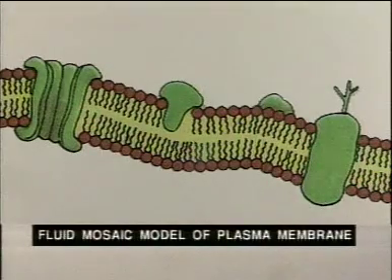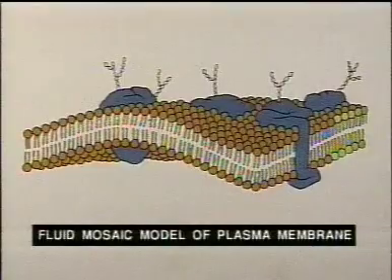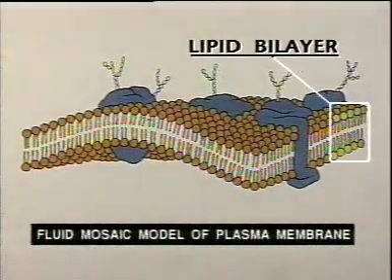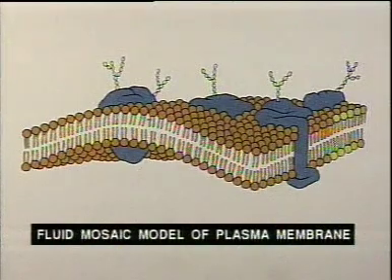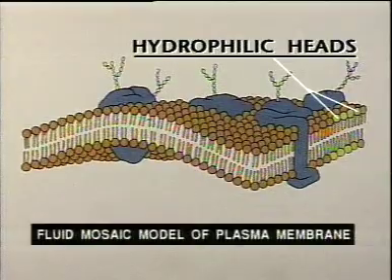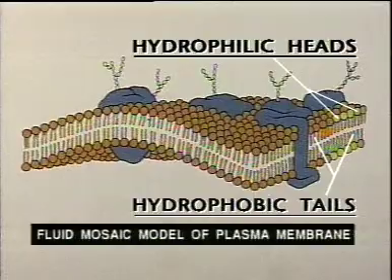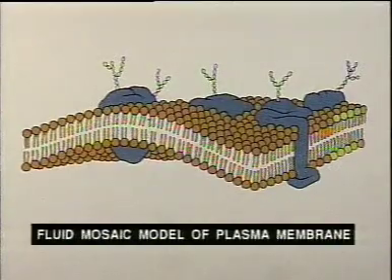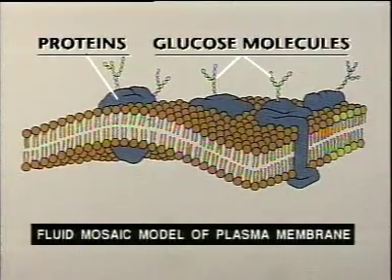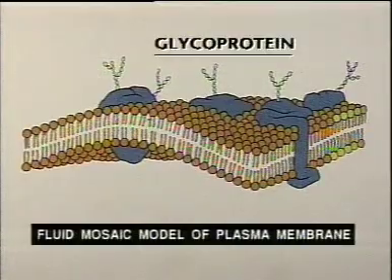The fluid mosaic model is the most accepted model, and it explains that the plasma membrane consists of a lipid bilayer, two tiers of phospholipid molecules, with hydrophilic heads oriented outwards while hydrophobic tails are oriented inwards. And facing the hydrophilic heads are arranged proteins and glucose molecules which together form glycoproteins.